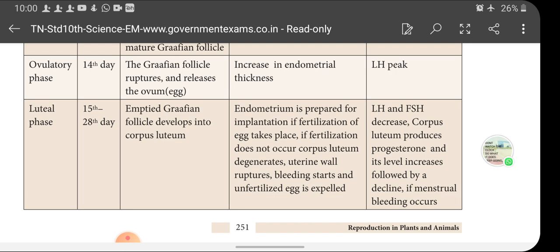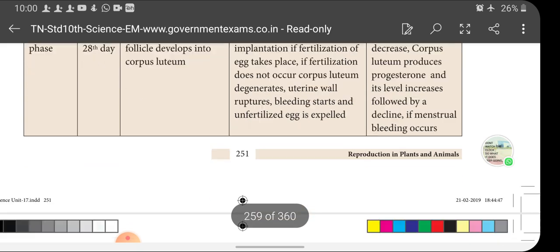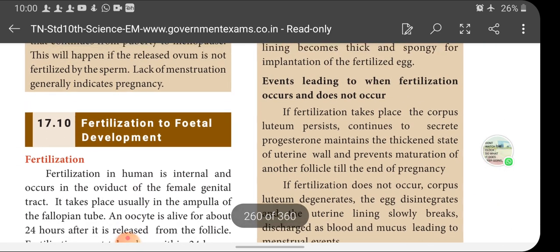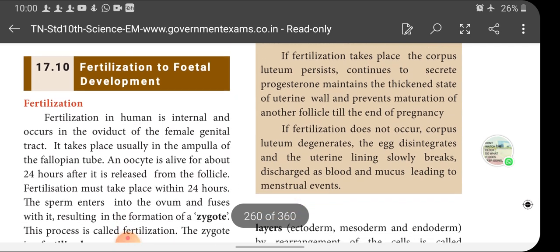The corpus luteum produces progesterone, and the level of progesterone increases. Suppose the progesterone level increases, no problem. If it decreases, menstrual bleeding occurs. That's it. These are the changes that take place during the menstrual phase in females.